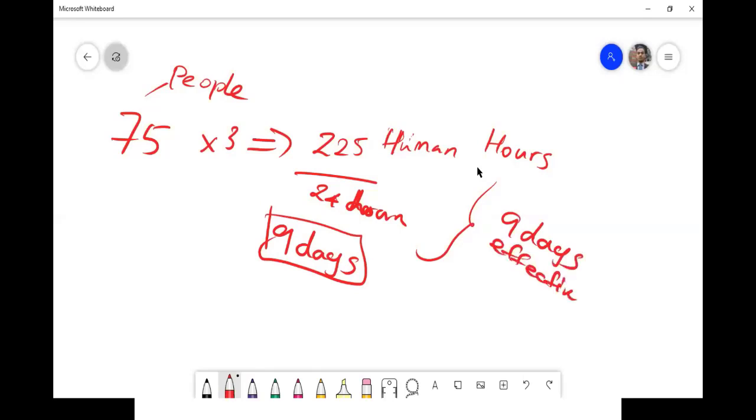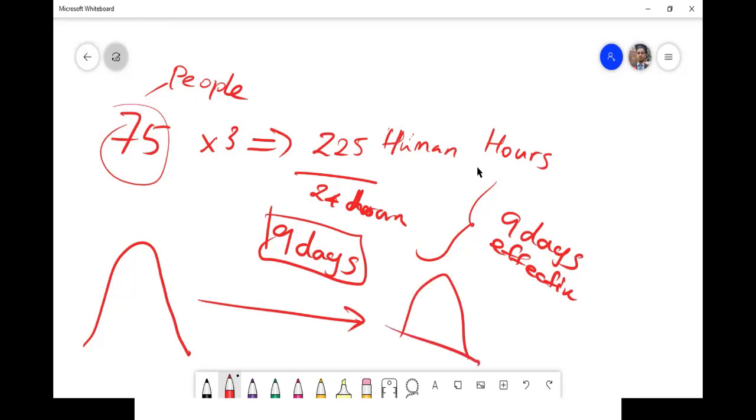So let's say there is a huge pile of sand. If all 75 of us try to move it with buckets, I think in a few minutes we can move it, right? Because we are 75 people. If only a single person is working, he will take 9 days. Now we are 75 people spending 3 hours, which is equal to 9 days of productive hours. So we should get the output like that. That's why I'm trying to understand you. Then whatever I teach will be useful to you, right?